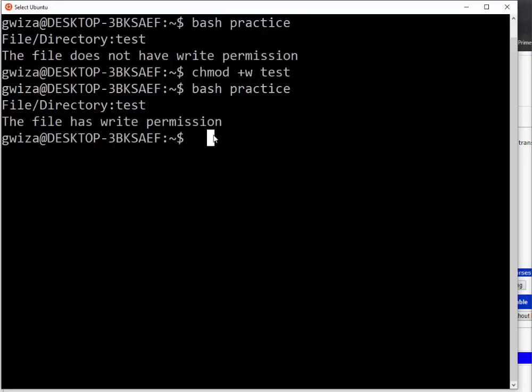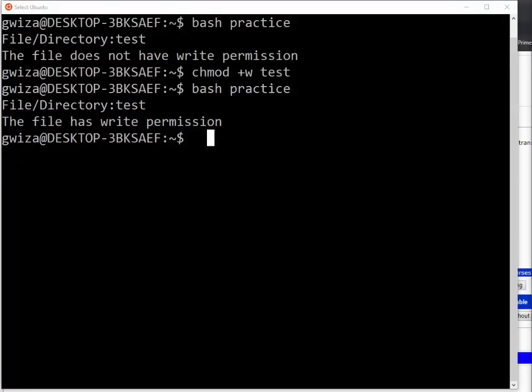So ni ukuvuga rero igihe tumaze kureba nimba ifite right permission, dushobora no kugenda tukayandikamo. Hari scenario rero tugomba gukurikiza kugira twandike muri file. Icya mbere ni ukureba mbese ya file irahari, icya kabiri tukareba mbese ya file ifite right permission, icya gatatu tugahita twandikamo ibintu muri ya file yacu. So this is what we are going to do. I think we are together from here.